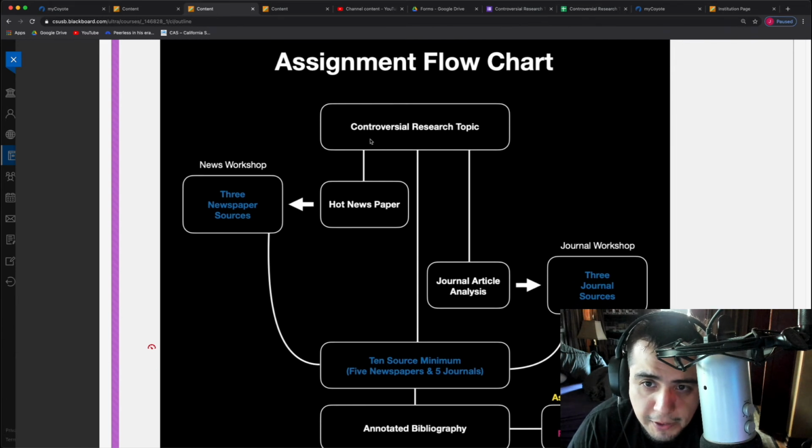We've already picked your controversial research topic. Now your hot newspaper is going to be related to your controversial research topic in some way. You're going to want to make sure that you get 3 newspaper sources for your hot newspaper from a mainstream, web-based, and international source. And here's a tip. If you're having trouble finding something for a particular event, go pick a different story and then go find 3 newspapers for that.